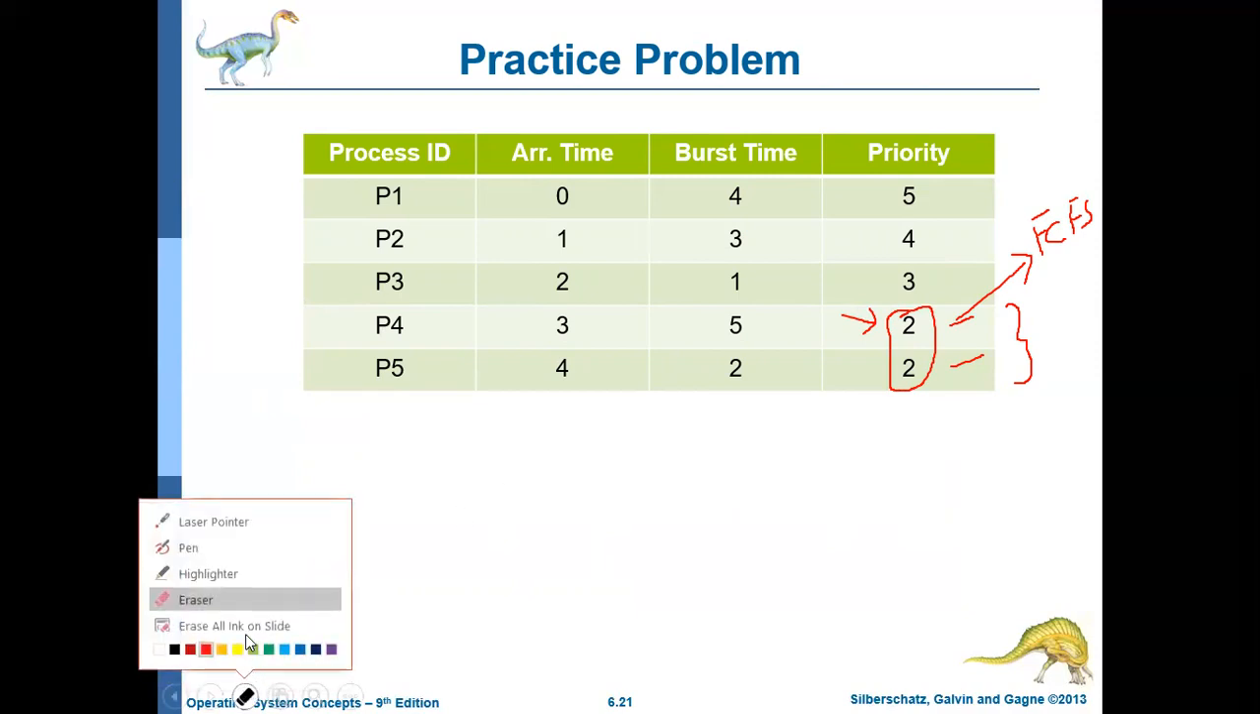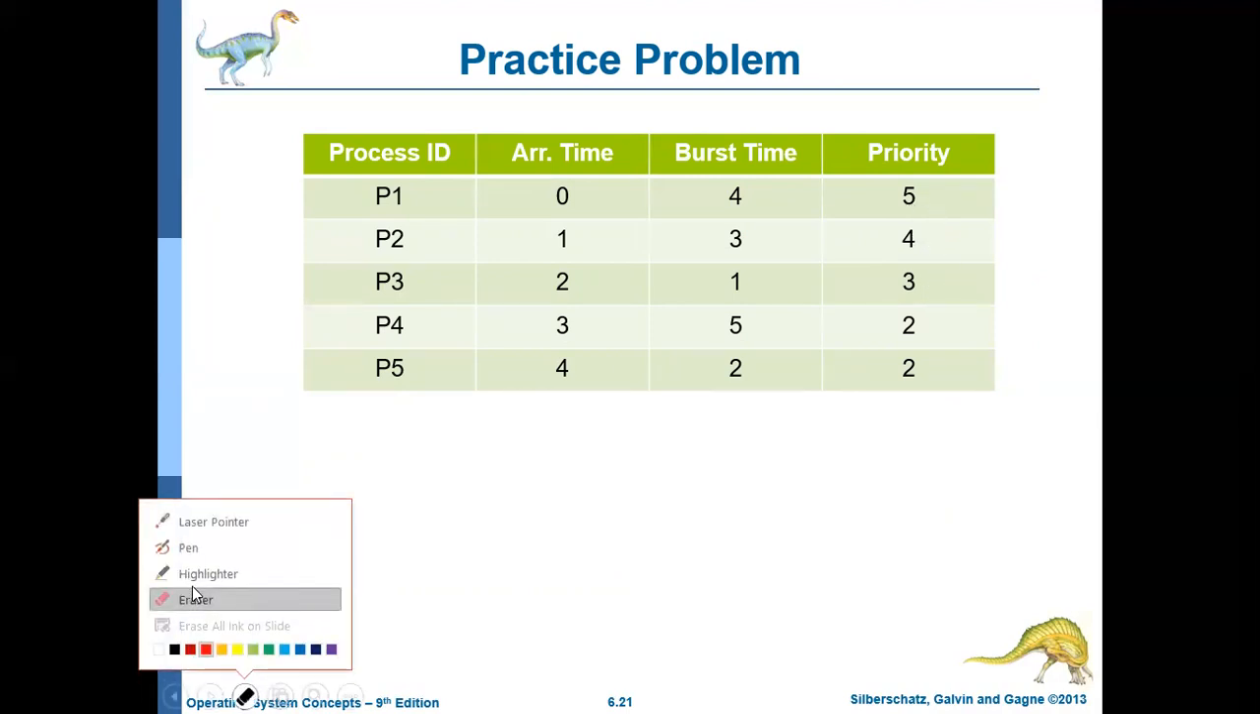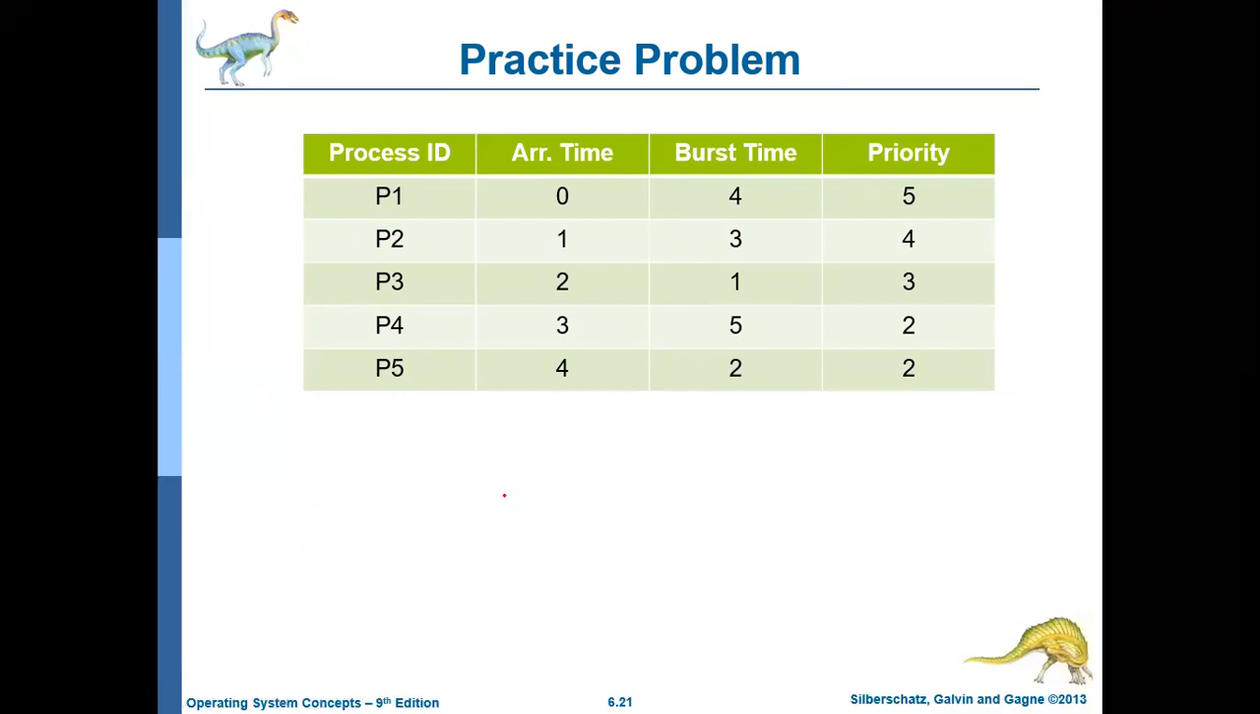These are the priority numbers corresponding to each process. P4 and P5 have the highest priority, then P3, then P2, and then P1. Now, how will the Gantt chart look in this case? Here the arrival time is also given, and we are assuming non-preemptive scheduling, not preemptive. So considering non-preemptive scheduling, how will you draw the Gantt chart?